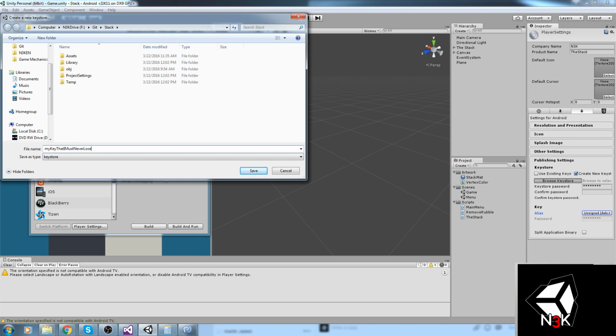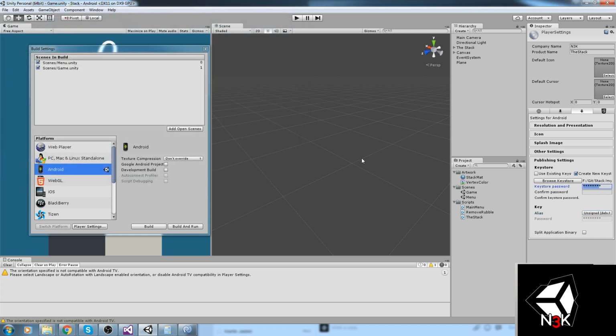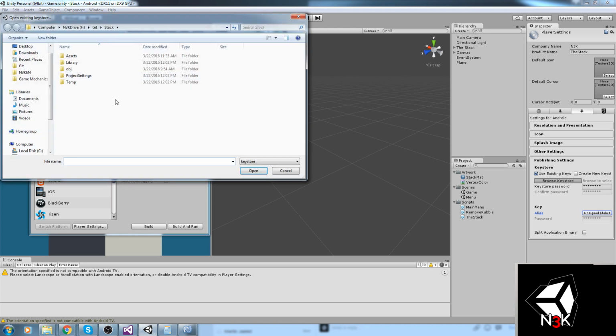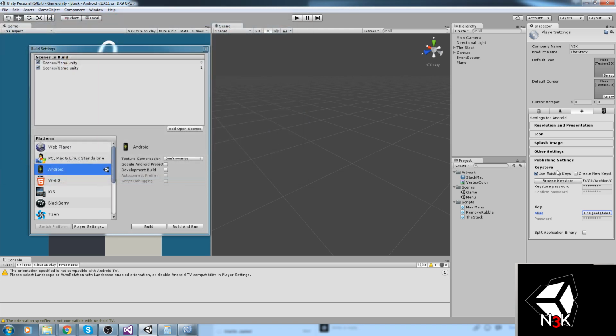So basically what you're going to do is create a new key if you don't have any, then you're going to browse a new place where you can save this. So my key that I must never lose. You save it somewhere, and then you enter a password down below here. So just say a random password. Well, you gotta remember that password as well. That's as important as keeping the key. So once you've got this, the key down here is going to be not highlighted, but you're going to be able to click it. Now I already have my own key, so what I'm going to do is actually fetch my own key somewhere here. Okay, so that's my own key. Just imagine that you're creating a new one. It would be the same exact thing.